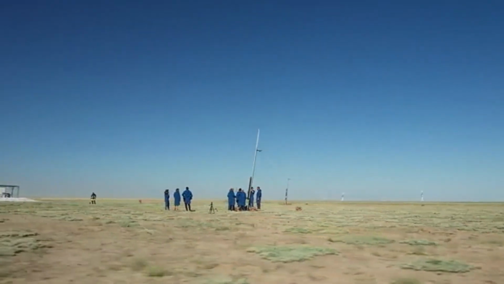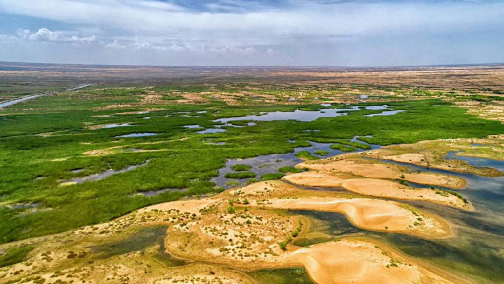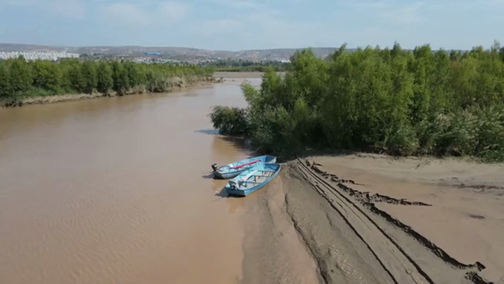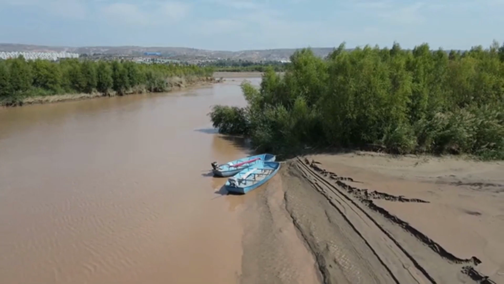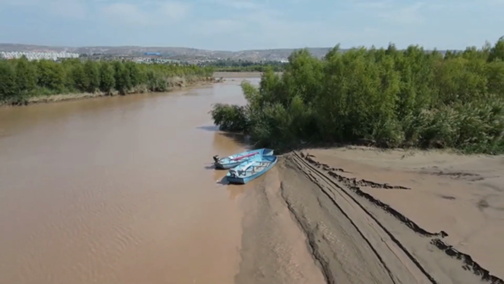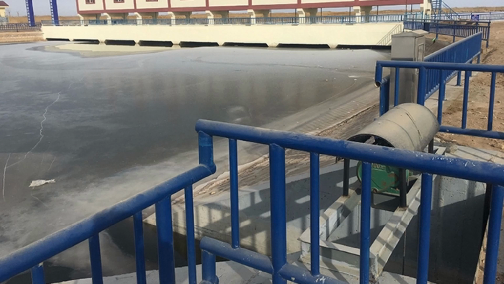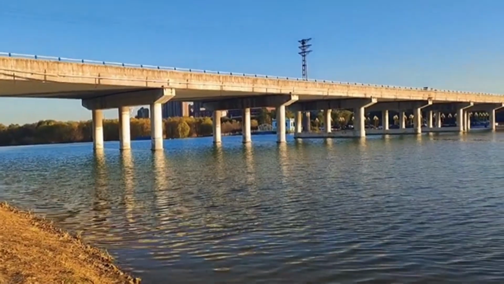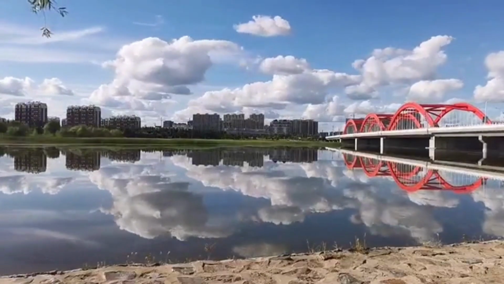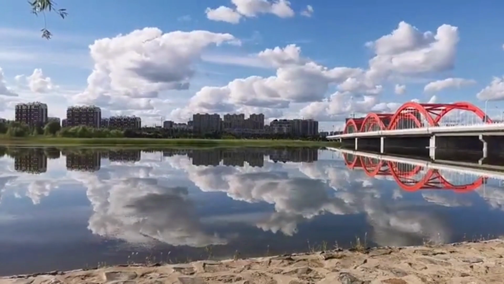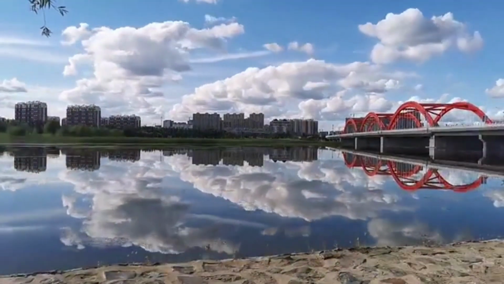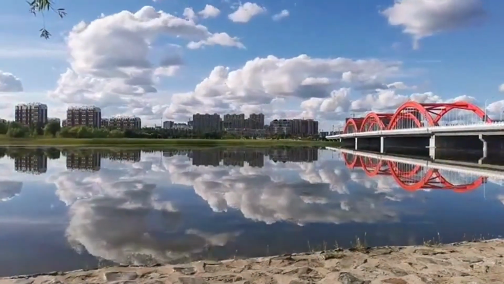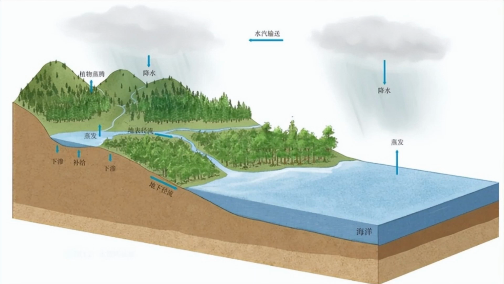Diversion and sand control. So the Hangjin Banner government decided to invest 40 million yuan to divert water from the main channel on the south bank of the Yellow River, build diversion gates, 38.5 kilometers of diversion channels, 17.92 kilometers of ecological embankments, and blocks connecting with the main channel, extend the ecological embankment for 10 kilometers, and connect with the main channel, forming a water cycle pattern of diverting the Yellow River, flowing into the Kubuqi Desert, and retreating into the Yellow River. With water, the desert quenches its thirst.